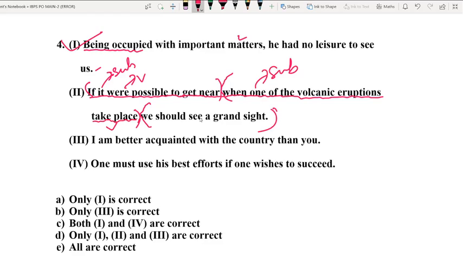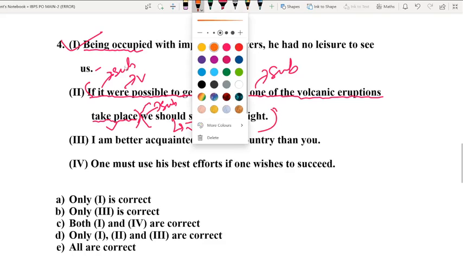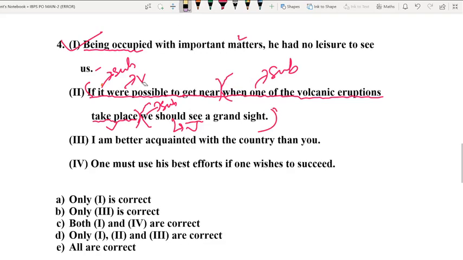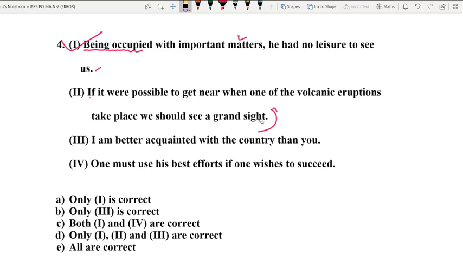We should see a grand sight. Here again, we functions as the subject and should plus see functions as the verb. So you might have understood that each clause, as I told you in the last class and in the last session, will always have two important parts in it. One is the subject and the other one is the verb.